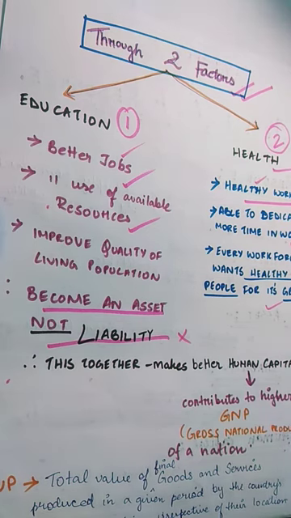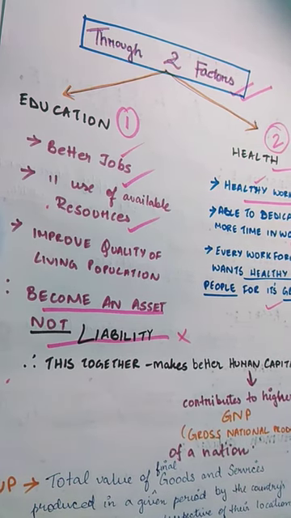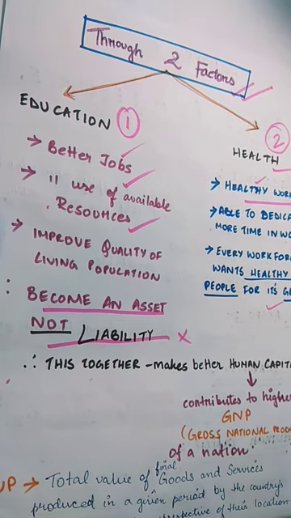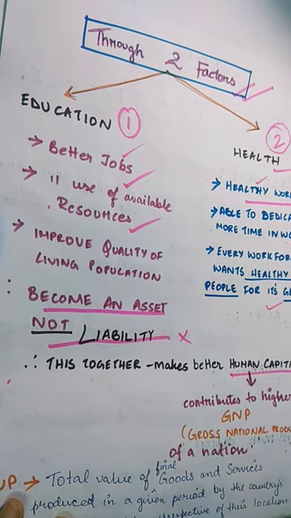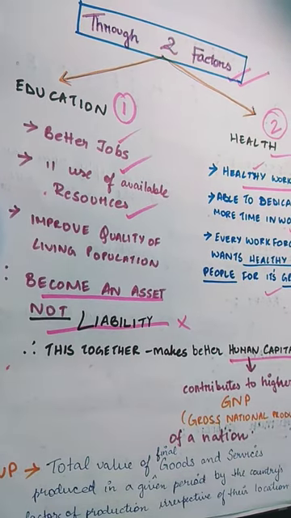So when we can say this, that when the population or the people are educated and healthy, then they contribute more to the GNP of a country, because better human capital, you see here it's written, contributes to higher GNP of a country, which means the country will grow more with better educated people in it and more healthy people in it, because they'll be able to contribute more.